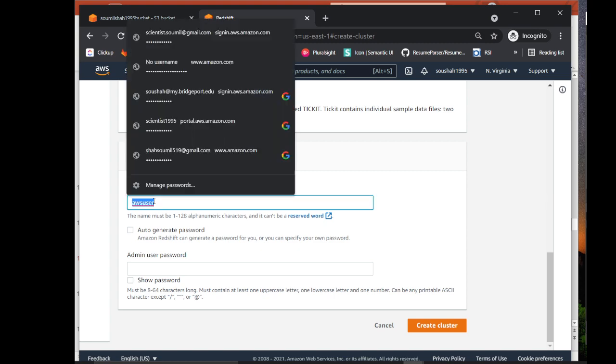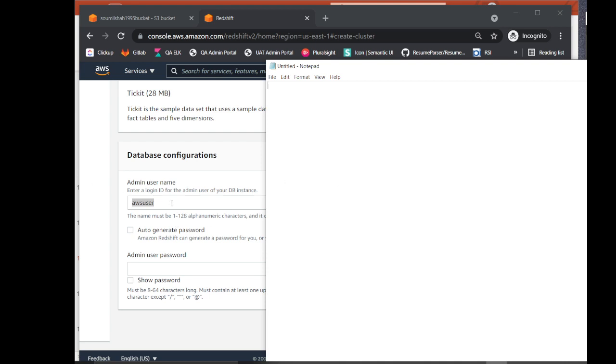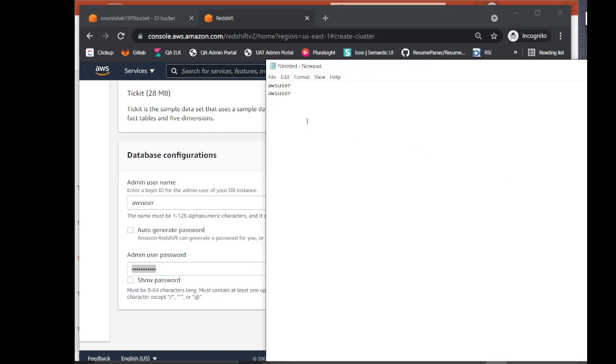So let's set up a username and password for our Redshift. The user can be AWS user and the password can be AWS. Let's see if this works.